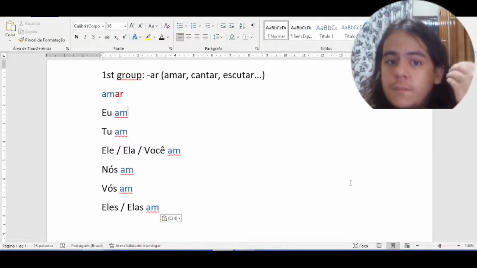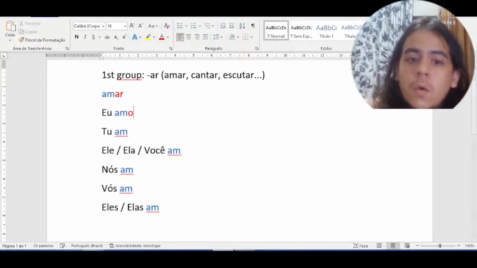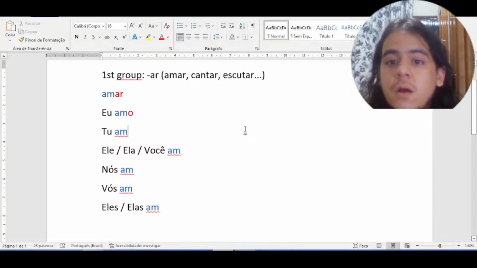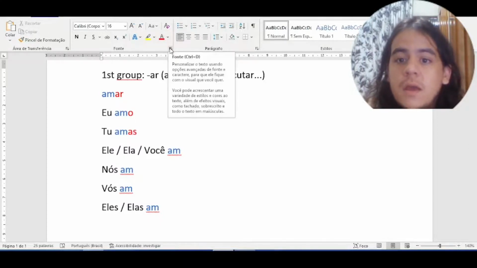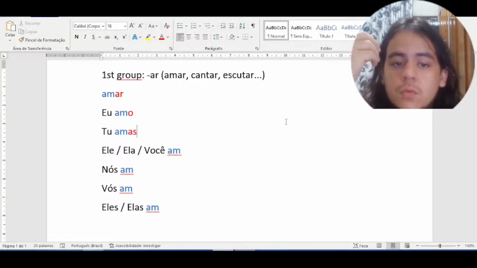So for the first person singular, the termination will be the letter O. And we say amo, eu amo, I love, eu amo. The termination of tu is as, and we say amas, tu amas. Remember, tu is used in some regions of Brazil, okay, but the conjugation is like that.